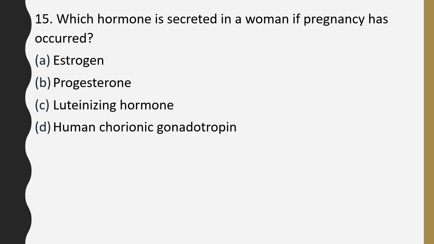Question number 15. Which hormone is secreted in a woman if pregnancy has occurred? Estrogen, progesterone, luteinizing hormone, human chorionic gonadotrophin. The correct answer is option D, human chorionic gonadotrophin.